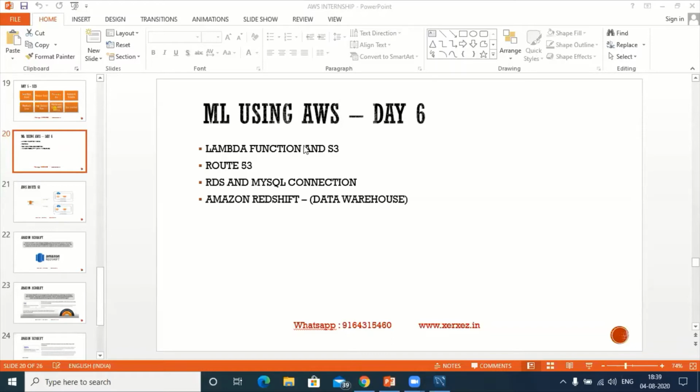In that case, because of the number of visitors, the server will not be able to handle that load. So we need a system where we can distribute the load across different servers. Hope you are understanding. That is called load balancing. In the same way, suppose there are 100 users and you are using 10 GB for 100 users. The performance will be good.